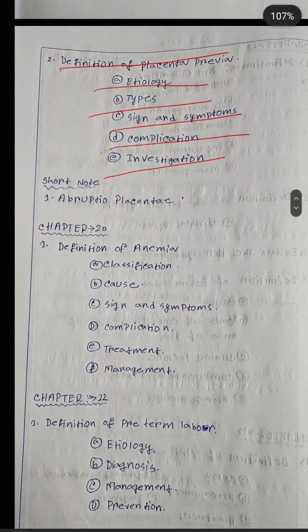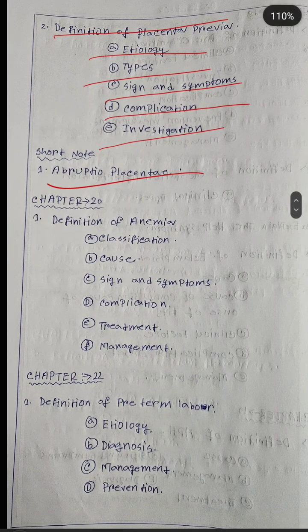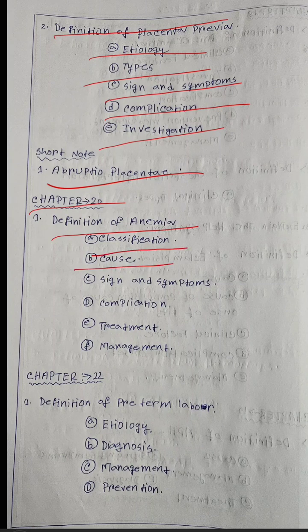Short note is abruptio placenta. Next, chapter number 20: definition of anemia, classification of anemia, causes of anemia, signs and symptoms of anemia, complication, treatment and management of anemia.